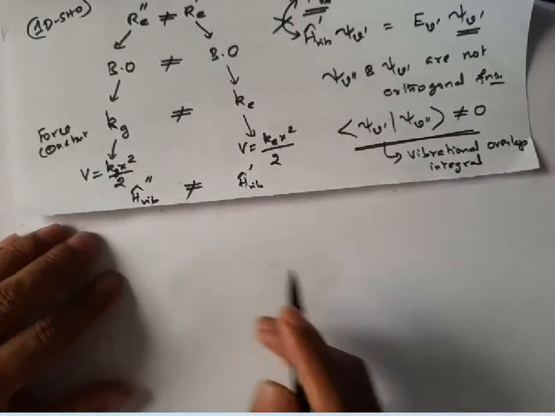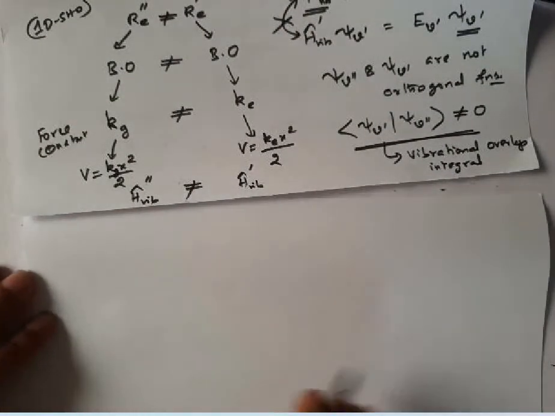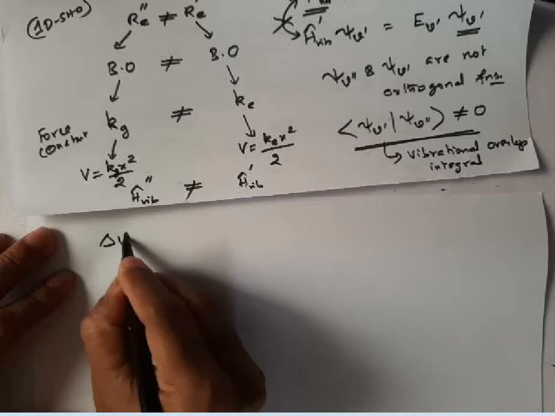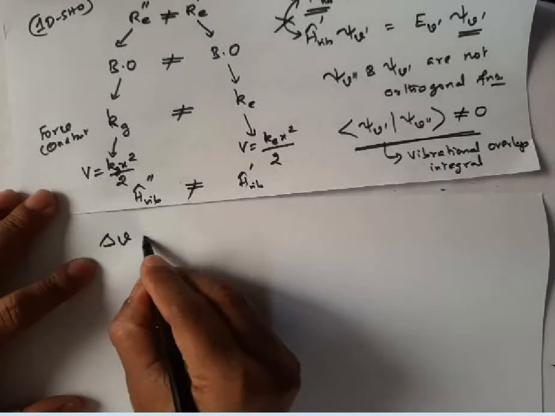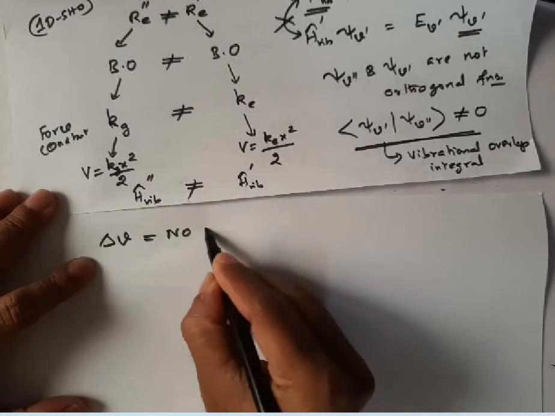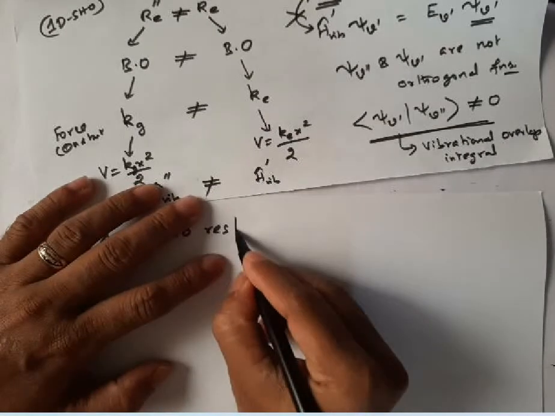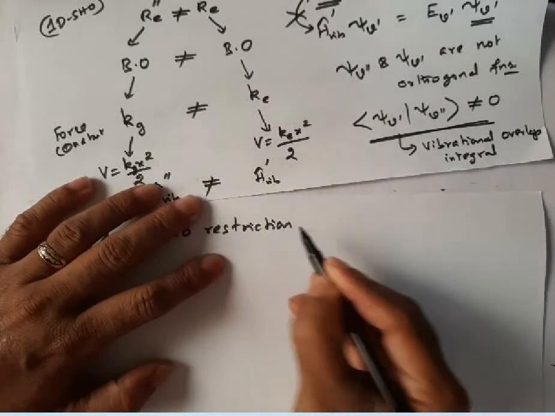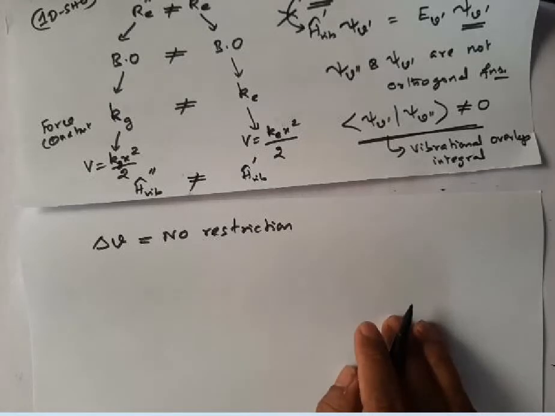The change in vibrational quantum number of the ground electronic state, delta V, here there is no restriction. So any vibrational transitions are allowed in an electronic transition.